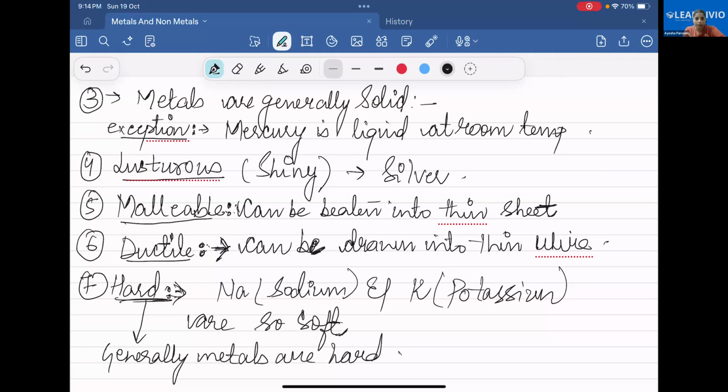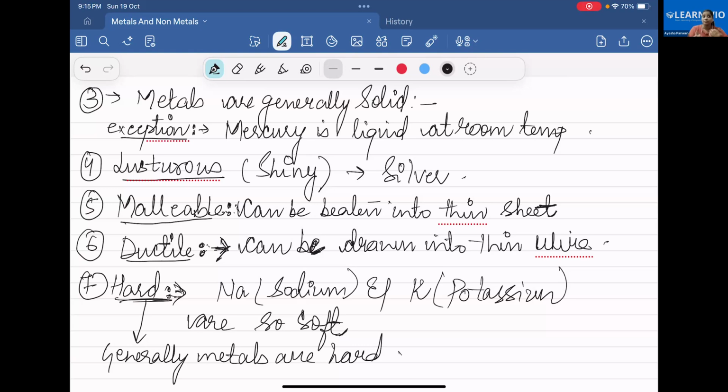Out of these metals and non-metals, which element forms a cation or anion? Metals form cations, which means losing an electron. Very good. And what do non-metals form? Metals form electropositive ions, and non-metals gain electrons to form electronegative ions, which are anions.